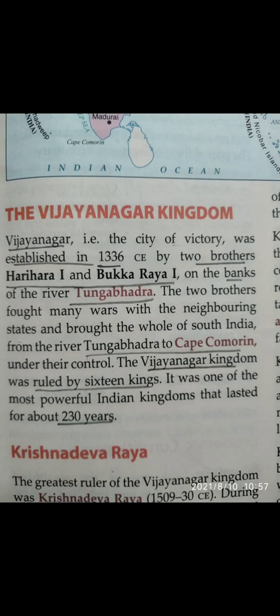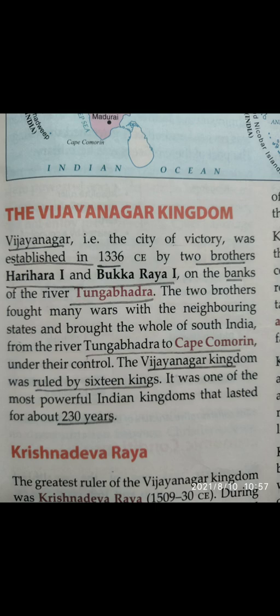Now, the Vijayanagar Kingdom. Vijayanagar, that is the city of victory, was established in 1336 CE by two brothers, Harihara I and Bukka Raya I, on the banks of the river Tungabhadra. Now this river Tungabhadra flows from Karnataka to Andhra Pradesh, and it is one of the sacred rivers.